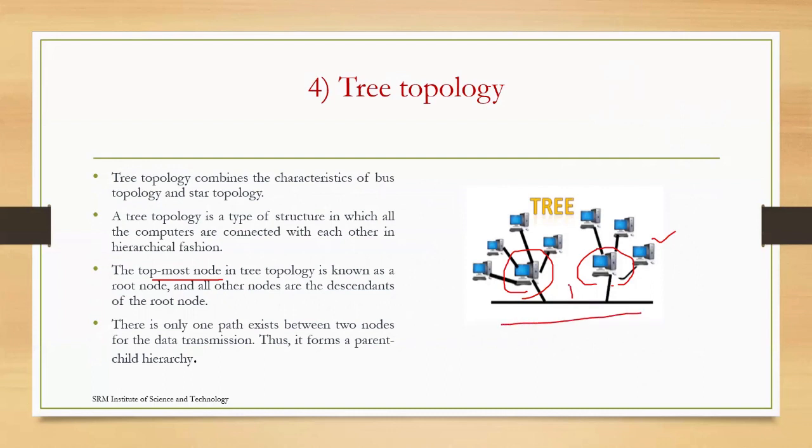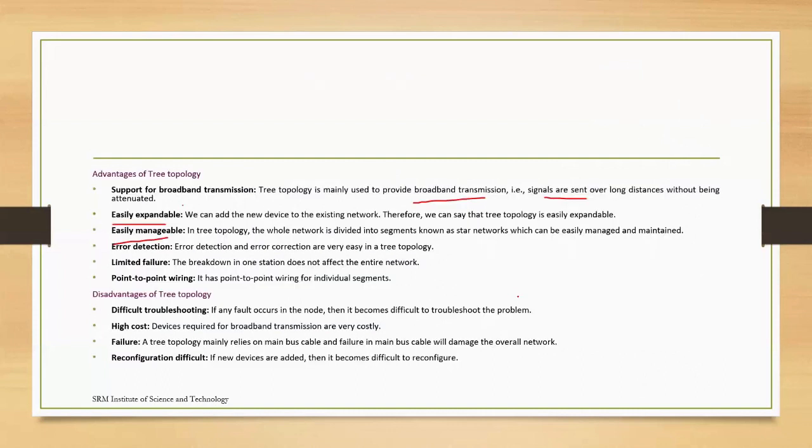From this LAN we send to this layer, and from here we send to the sub-layers, so we can manage it easily. For error detection, since we have different layers, we can detect and correct errors easily, but in bus and ring topology it is very difficult to find where the error occurs.